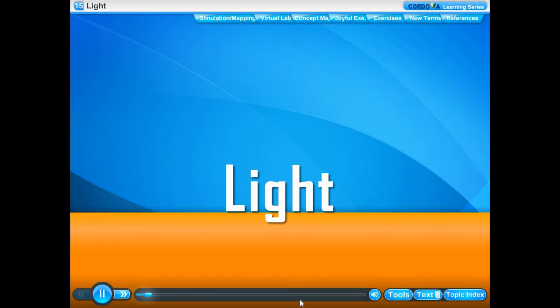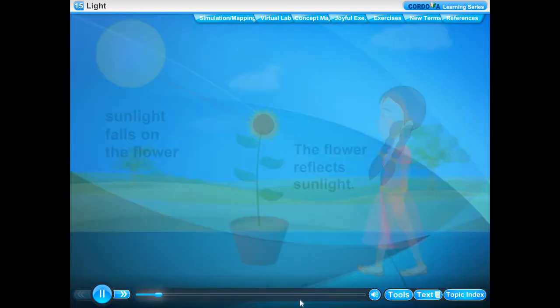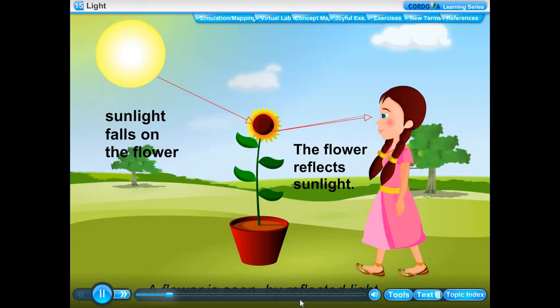Chapter 15. Light. We know that light is a form of energy. It enables us to see the world around us. In the absence of light, we would not be able to see anything. Let us understand how light enables us to see things around us.